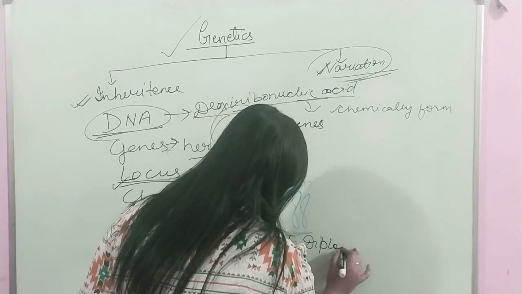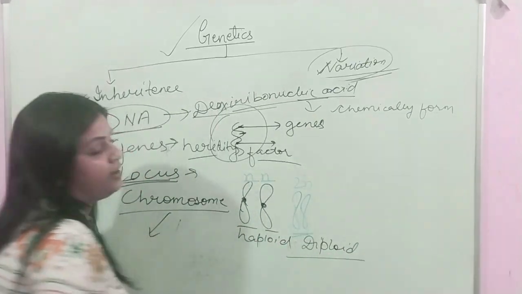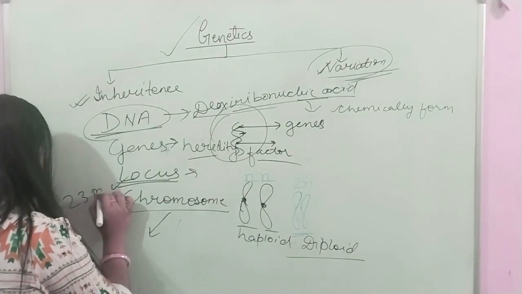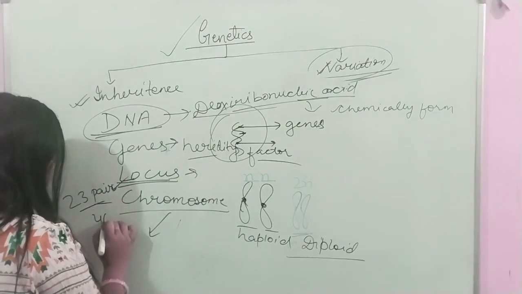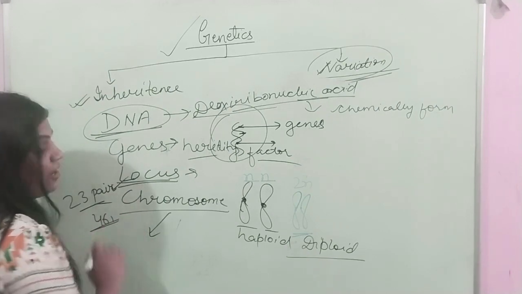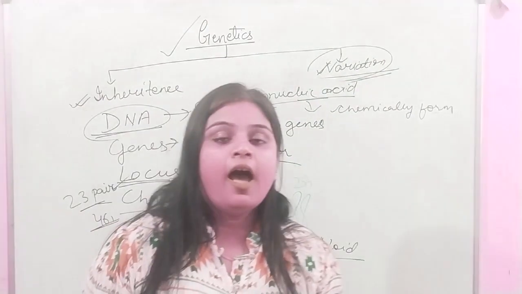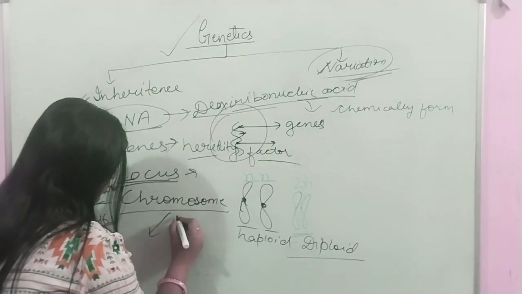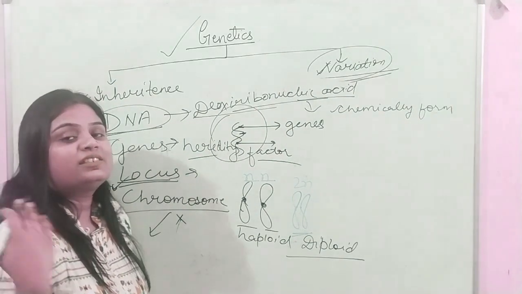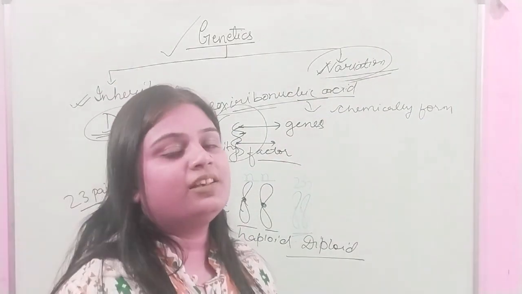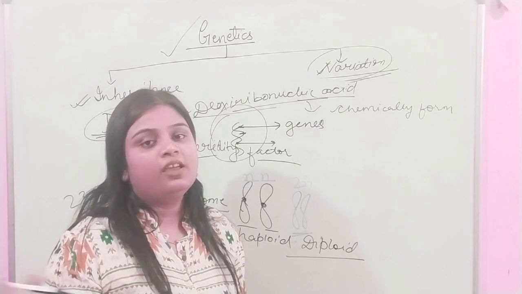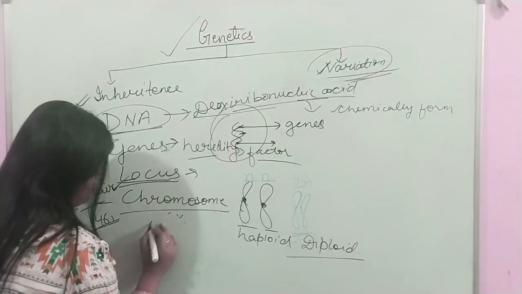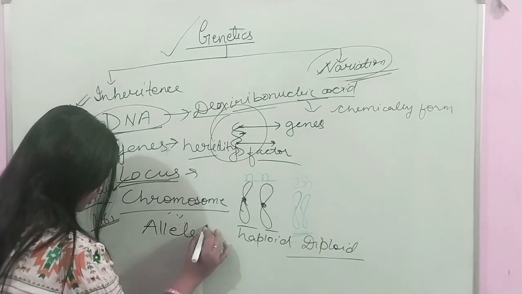In human, how many pairs of chromosomes are present? Yes, there are 23 pairs of chromosomes. And how many numbers? 46 in numbers. So 46 chromosomes are present in humans. And what are they? They only determine the sex of a child. XX present in female and XY present in male. That determines the sex of a child. So coming to the next term, allele or trait.